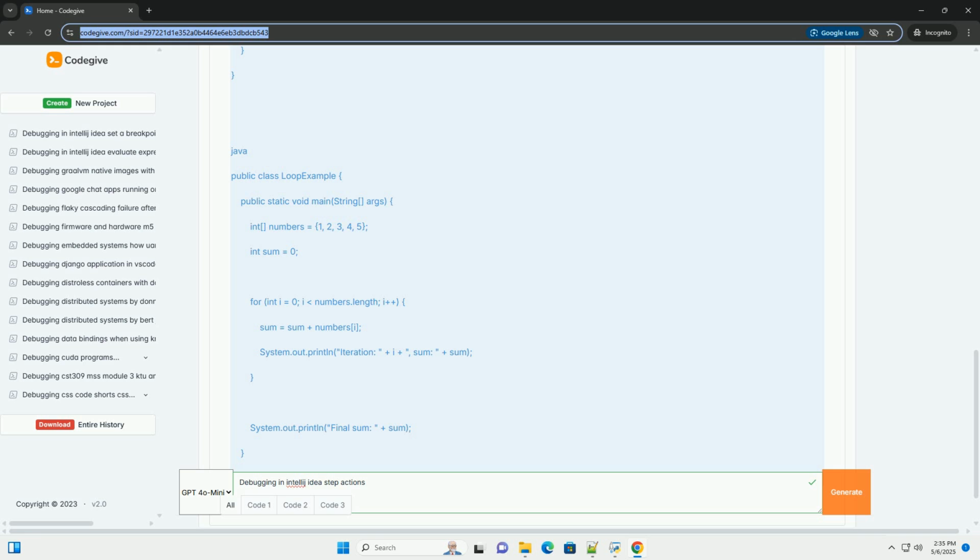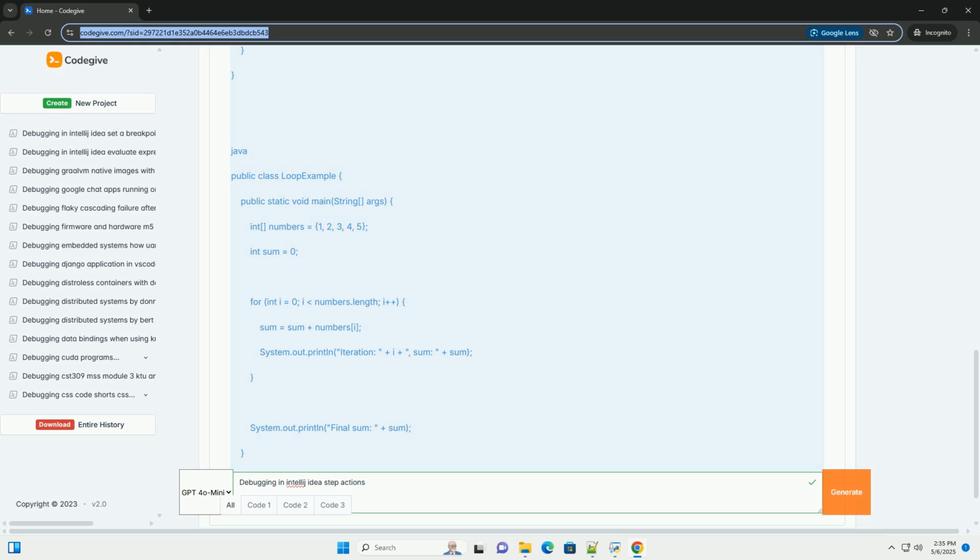Setting breakpoints. Breakpoints are markers that tell the debugger to pause execution at a specific line of code. To set a breakpoint, click in the gutter, the area to the left of the line numbers, next to the line of code where you want to pause execution. A red circle will appear, indicating a breakpoint. Let's set breakpoints on the following lines in our example: int sum = add(a, b); return result, inside the add method; and String fullMessage = greeting + name +.